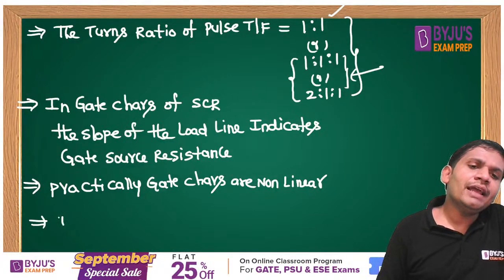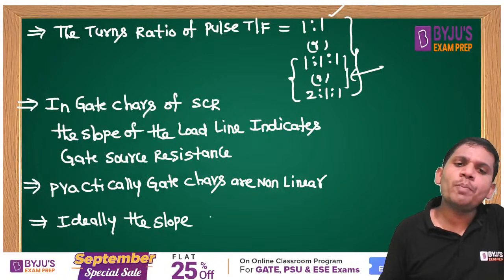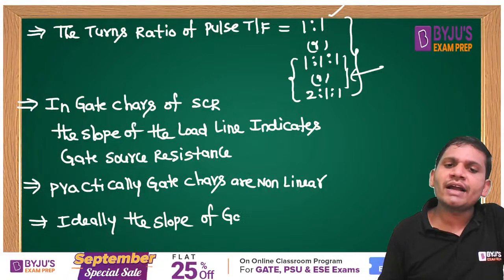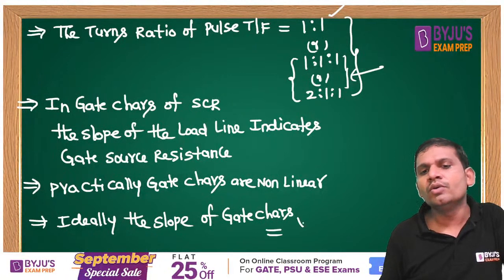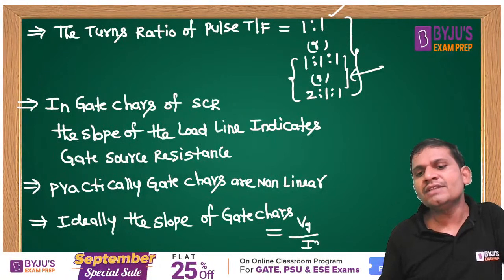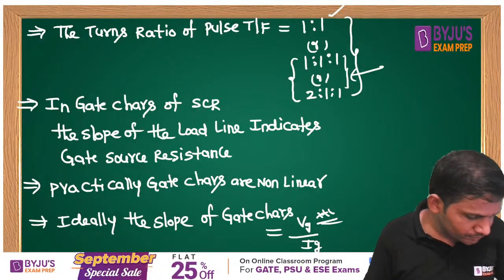If the condition is given as ideal, students, the slope of gate characteristics equals Vz by Ic. This we can use in solving problems. Very good, Rajat.